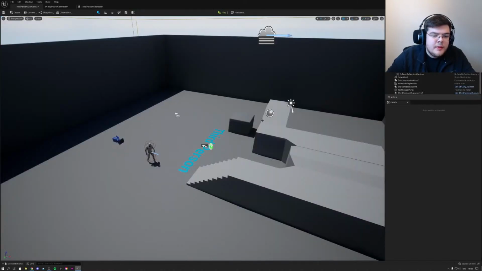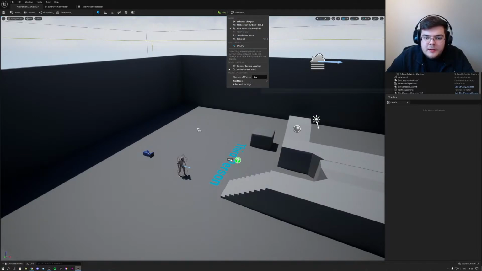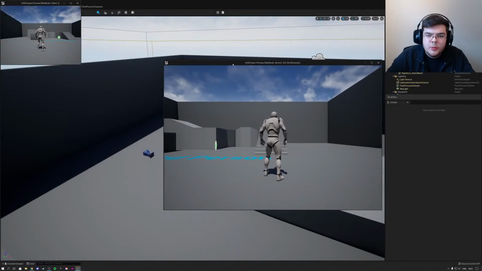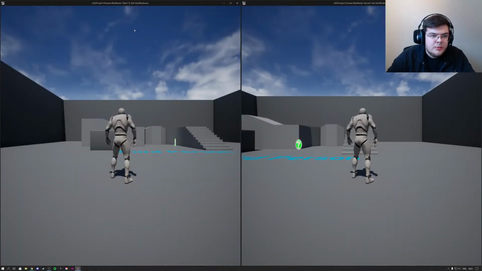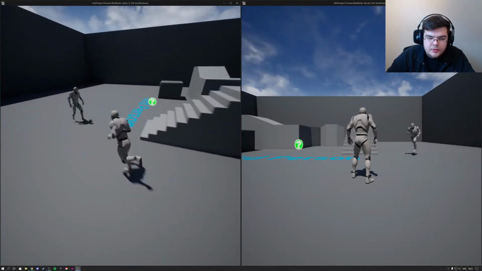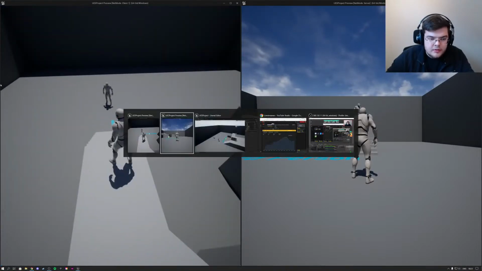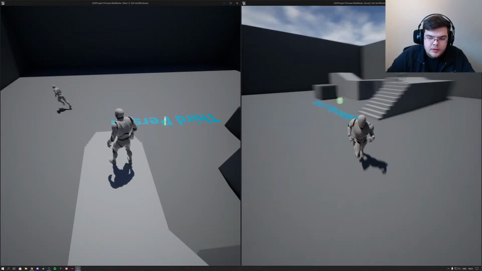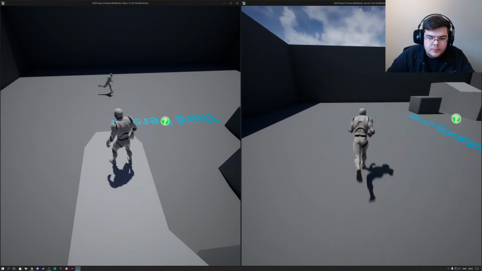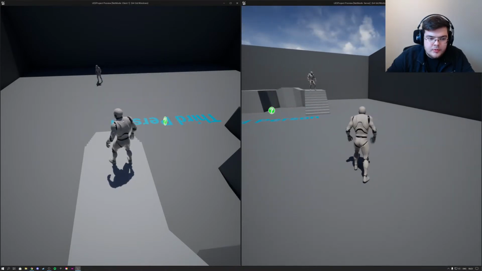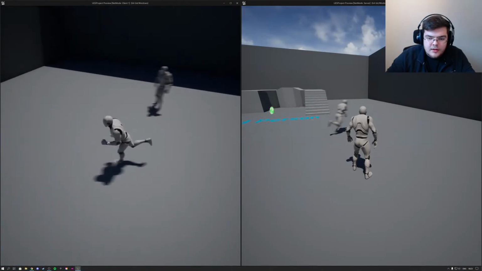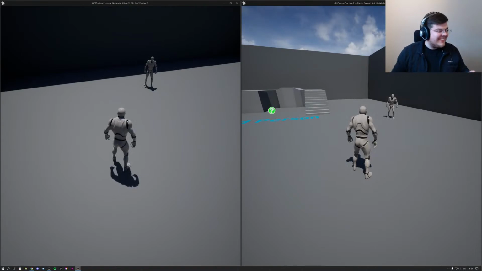Okay, so let's go back to the map. And normally I would click here, type in 2 players, net mode listen server, play. Okay, so here we've got both my windows: my server on the right, and my client on the left. So clients can still walk around and see the server, great. I mean, server can see client. And if I hold shift, I can sprint, client sees that. Shift, sprint, stop, sprint, stop. Okay, and can client sprint? Sprint, stop, sprint, stop. Yeah, so I guess all of the networking is still the same.